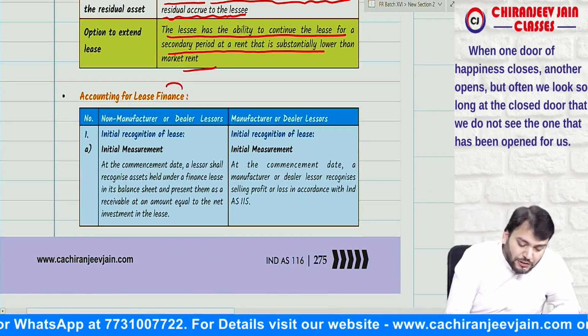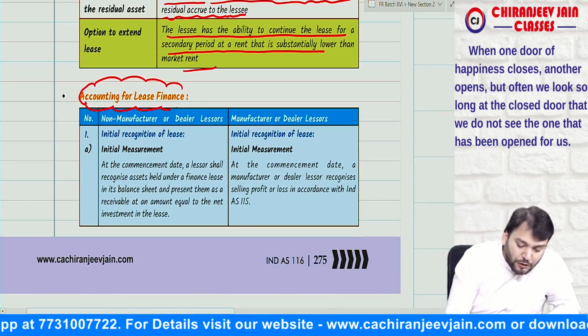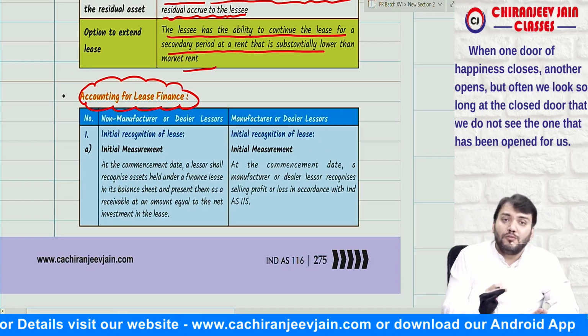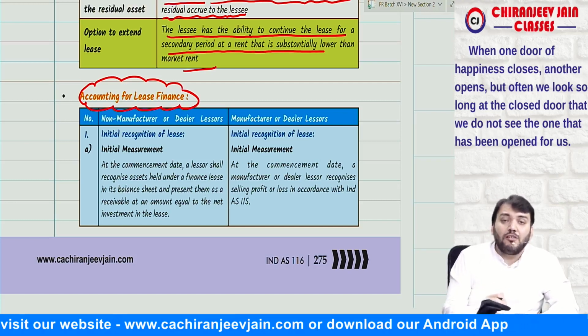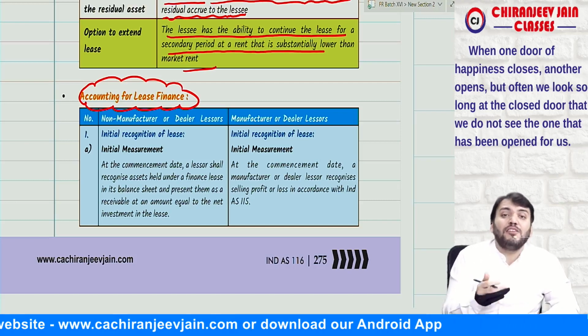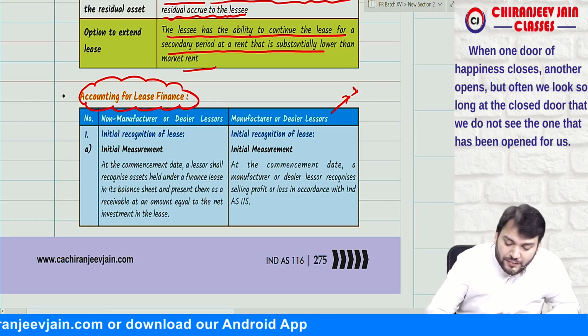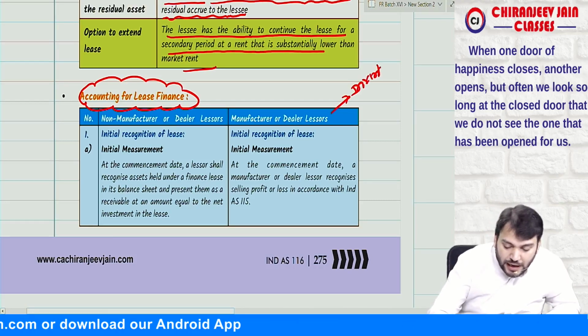Now coming to the accounting for finance lease in the books of lessor. In the books of lessor, for this purpose we need to first find out whether the lessor is a manufacturer or dealer, or a non-manufacturer or dealer. If they are a manufacturer or dealer, can you say the asset will be inventory? The asset will be inventory.